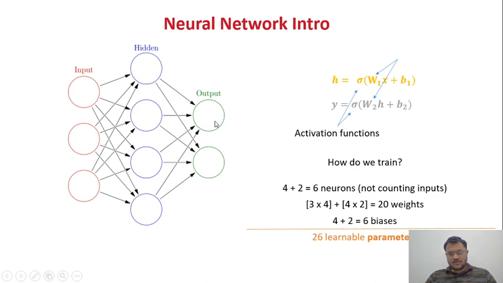These are the total number of biases: 1, 2, 3, 4. So 4 biases in this layer and 2 biases in this layer, so in total I have 6 biases. These are what we call hyperparameters, and we need to set these values as well, such as the number of hidden layers. We are going to see that in the upcoming slide, the deep neural network, but this is how we perform the small computations inside the node, so that we get meaningful data for the next layer.